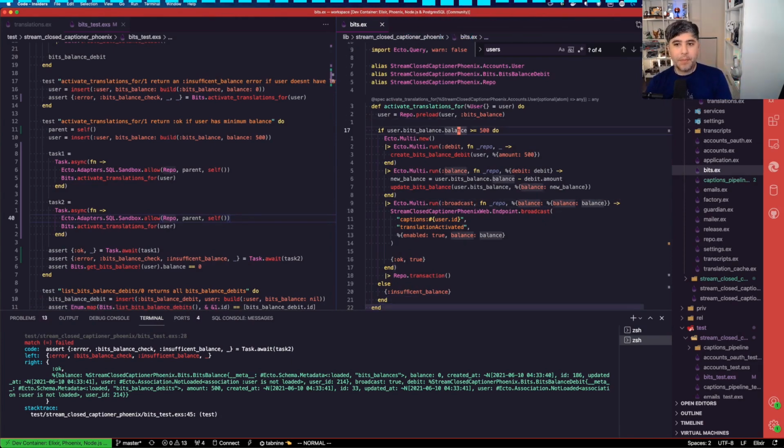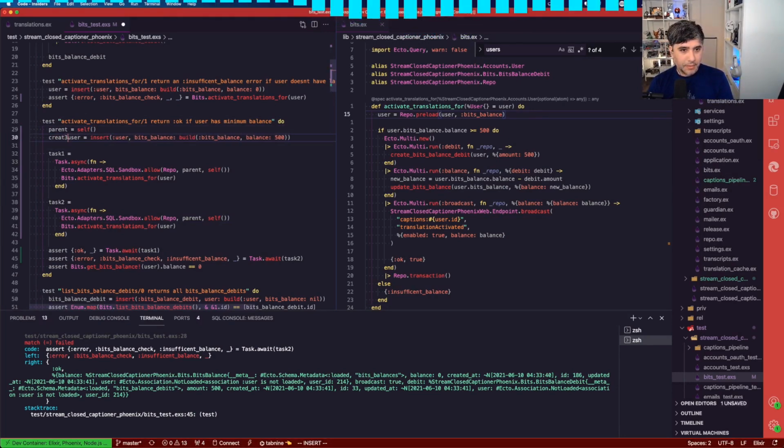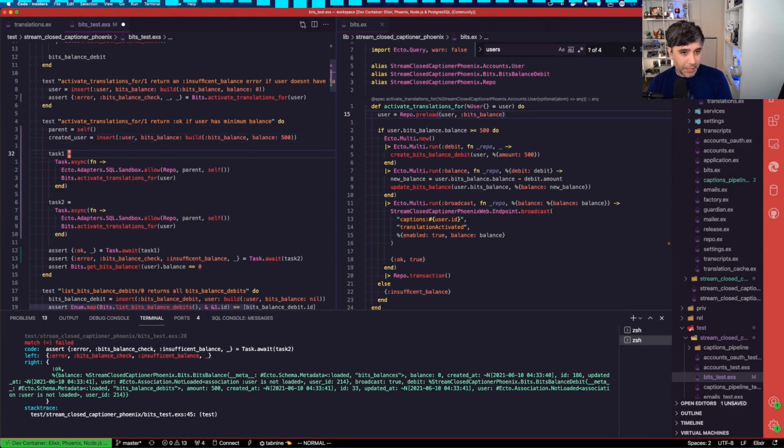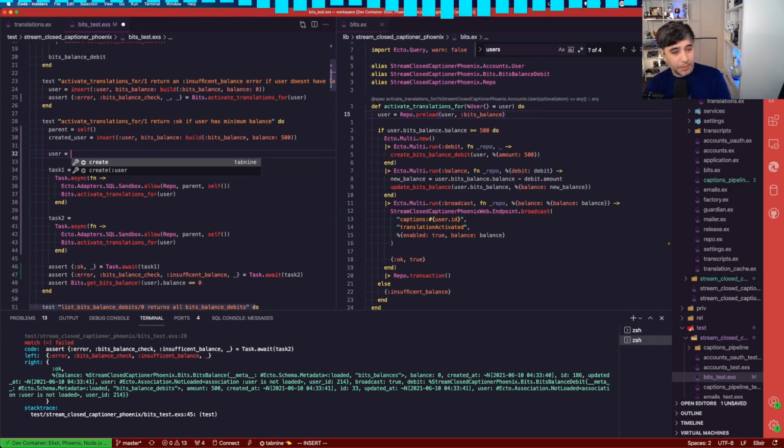What we can do to doubly make sure is, this is still trying to preload the bits balance on the user, and we don't have that forced preload fixed in yet either. So let's do a triple check, because it could just be a fluke, because we're not doing a forced preload.